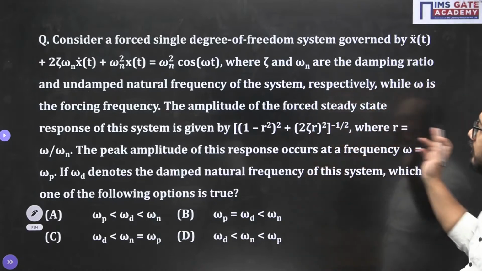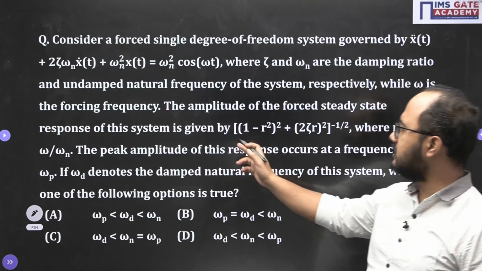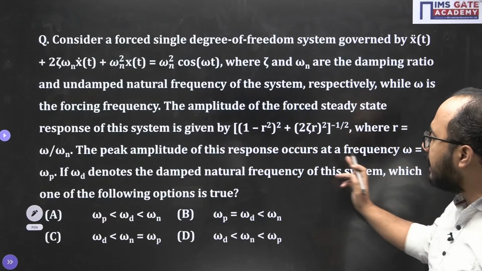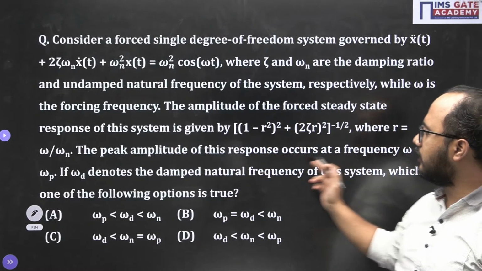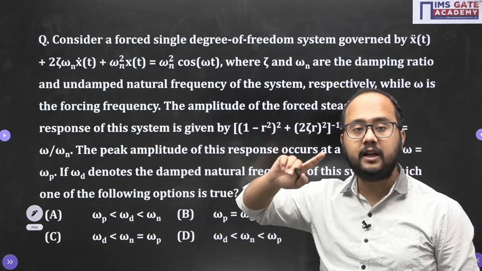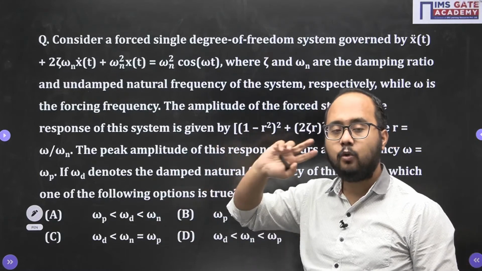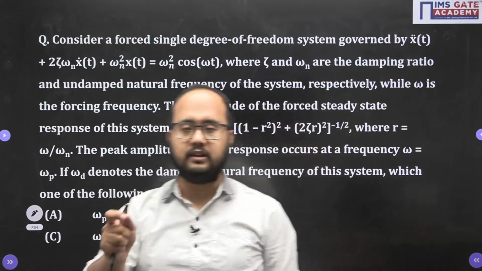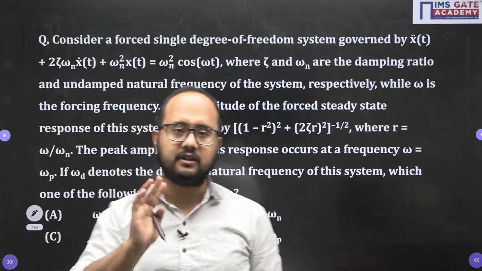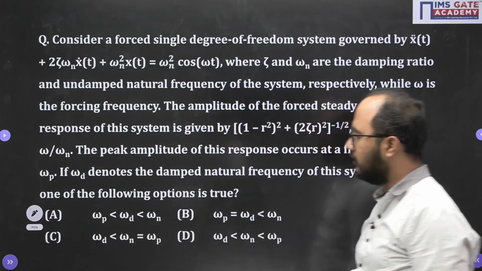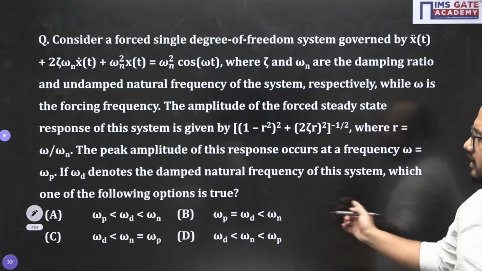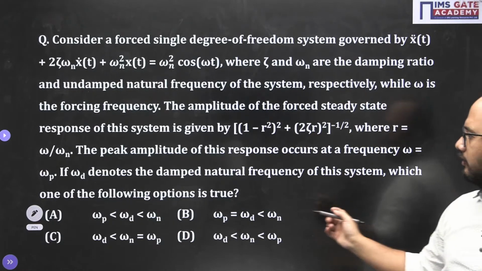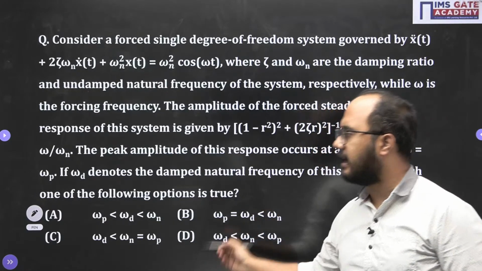Now the amplitude of the forced steady state response of the system is given by this relation. Peak amplitude of the response occurs at a frequency omega p. Omega p is the peak frequency, omega n the undamped natural frequency, omega d the damped frequency. This thing you should be clear about. Now omega d denotes the damped natural frequency. Which of the following options will be correct?